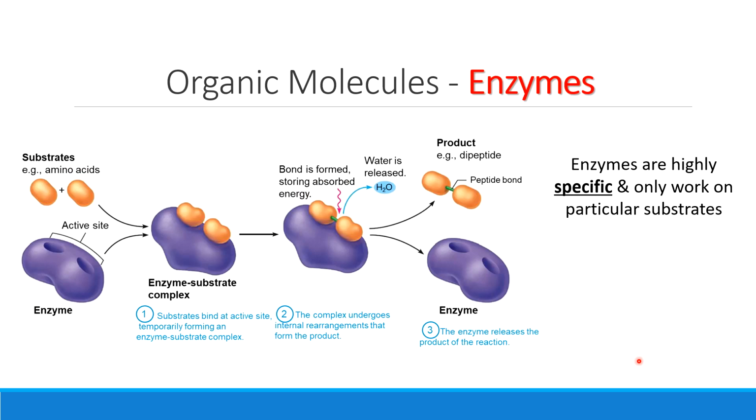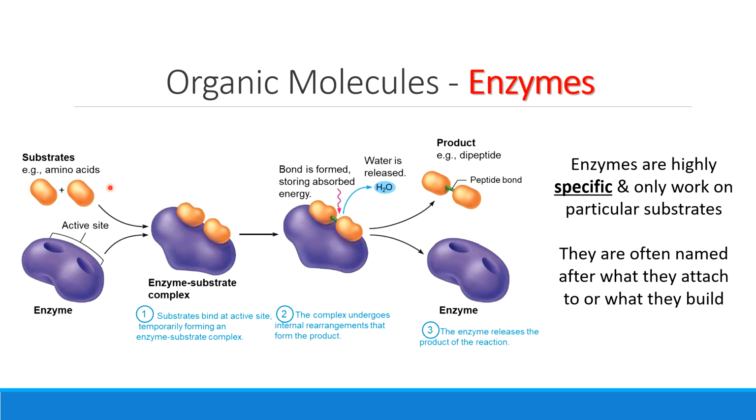So, a couple of characteristics of those enzymes. Number one, they're very specific. Enzymes have what's called an active site. This is where the things they're working on can actually attach to. If you don't fit in my active site, if instead of being an amino acid, you're a monosaccharide, I'm not going to do anything with you. So they work with particular substrates. They're very specific. We can often tell what those substrates are based on the name of them.